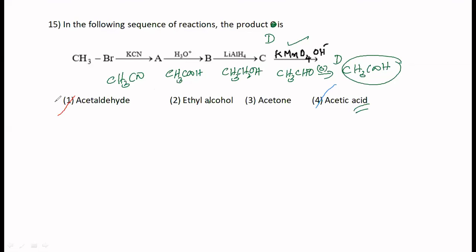Your answer is correct. Those who have marked acetaldehyde, your answer is correct if you are using a non-aqueous oxidizing agent. These are all aqueous oxidizing agents which are very strong, like KMnO4, K2Cr2O7. These are the 2 aqueous ones. Supposing if you use instead of this PCC, pyridinium chlorochromate, which is in a non-aqueous medium, then the reaction stops at the acetaldehyde stage. No further oxidation happens. Okay?